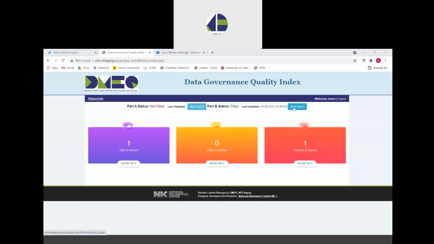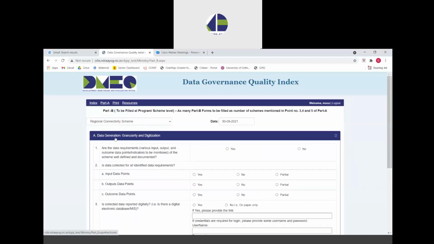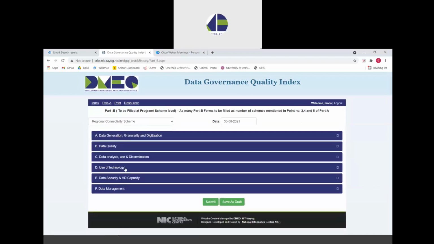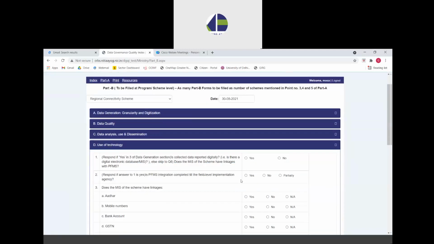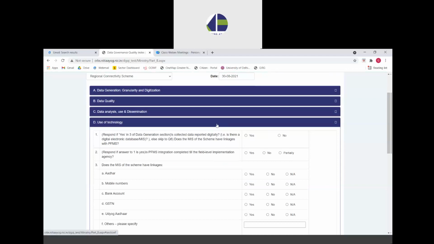So, to answer this section, we go to add part B button, select the scheme for which we have to answer this. And after filling up the first three themes, we go to section D, which is use of technology. The use of technology section aims to assess how the scheme division and the MIS are making use of emerging technologies to improve data robustness, and how it is using alternative and new sources of data, integrating its MIS with other platforms to make its data quality better and also to drive better data driven outcomes.